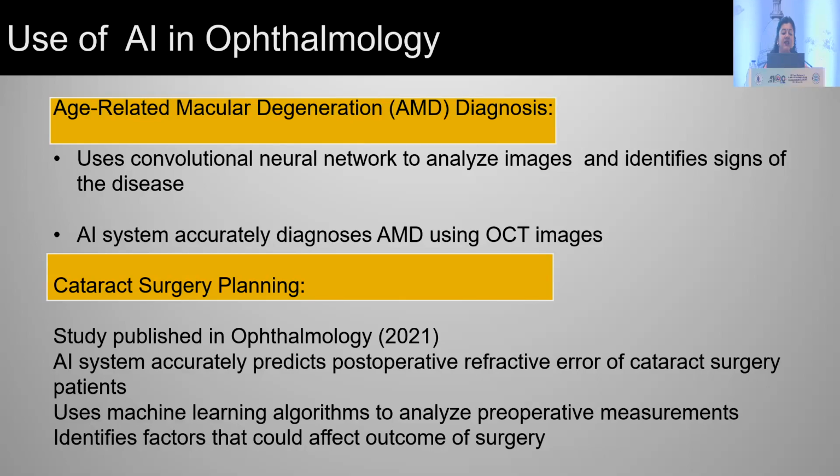Then we have age-related macular degeneration diagnosis. It uses convolutional neural network to analyze images and identify signs of the disease. It diagnoses AMD using OCT images. Then it can be used in cataract surgery planning. AI system accurately predicts post-operative refractive error of cataract surgery patients. It uses machine learning algorithms to analyze pre-operative measurements. It identifies factors that could affect outcome of surgery.